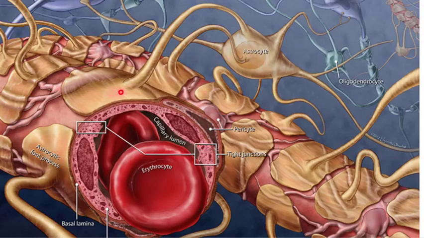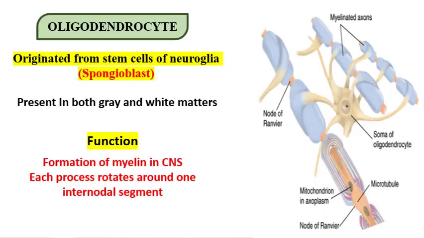Foot of astrocyte, basement membrane, endothelial cell. This is the blood-brain barrier. A second cell of the CNS is called oligodendrocyte, which is the most numerous one. Originated as usual from the stem cell of the neuroglia, which is called the spongioblast. This cell is present in both gray matter and white matter.